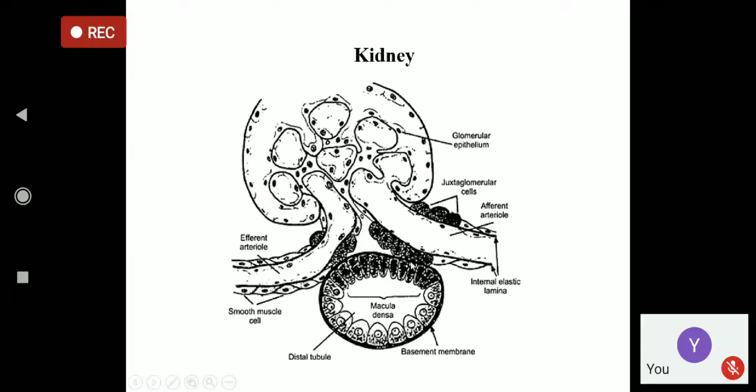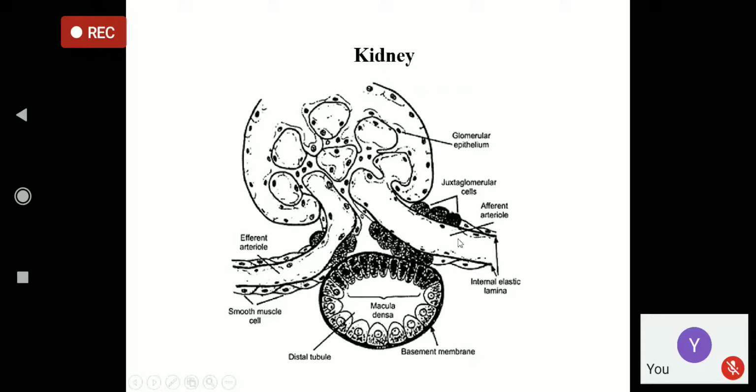There is no basement membrane here. The basement membrane-less portion of the columnar cells of the distal tubule are the macula densa cells, and these cells detect if there is less sodium.